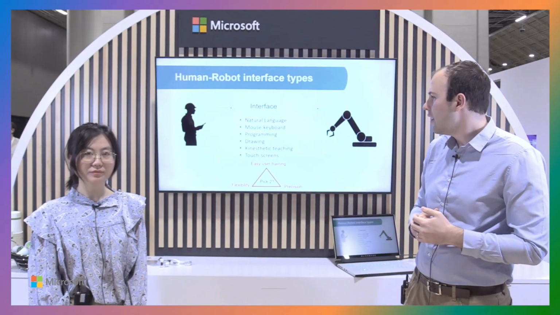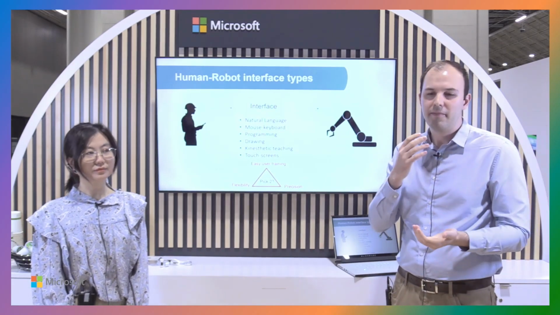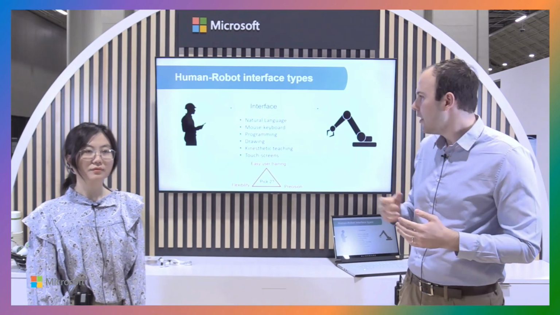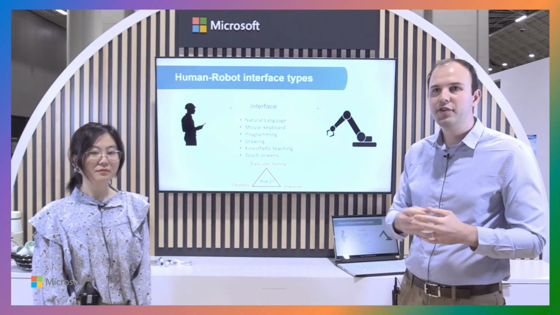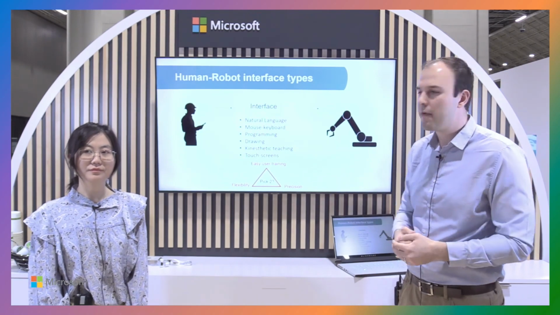I could spend the whole day listing different interfaces between humans and machines. But the big issue here is that it's hard to have an interface that is flexible enough to allow the user to do different types of commands, that is easy to train the user to use, and that is also precise in its motions. Usually we have to choose one, or at best two, of these requirements and just go with it. But the goal in this project is to achieve all three at the same time for an interface between a human and a robot.